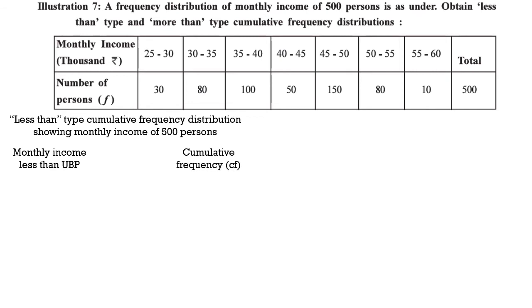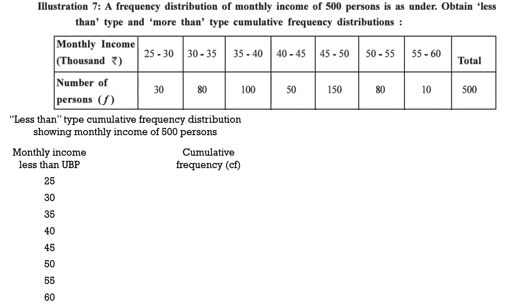As you can see, the monthly income starts with 25 to 30, 30 to 35, 35 to 40, 40 to 45, 45 to 50, 50 to 55, 55 to 60. But we can't take the classes here. We just have to take the upper boundary points. But still, we will start with 25. So first value is 25. Then the upper boundary point for that class is 30. The upper boundary point for the next class 30 to 35 is 35. Upper boundary point for 35 to 40 is 40. Upper boundary point for 40 to 45 is 45. Then 50. Then 55. And then 60.